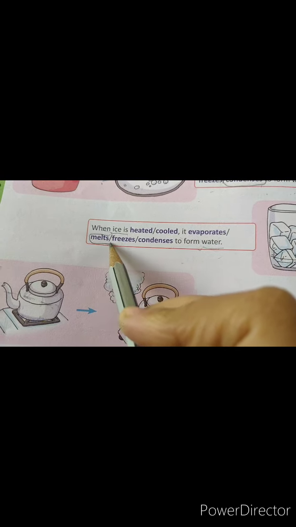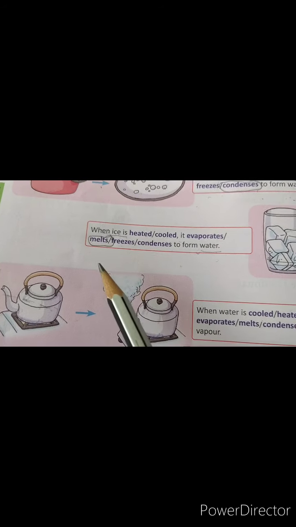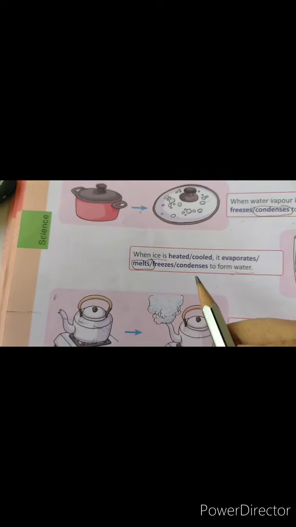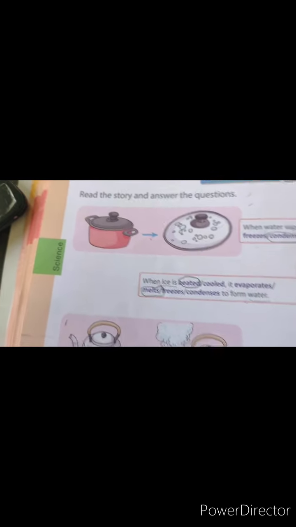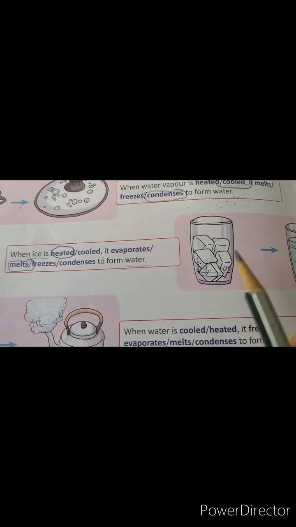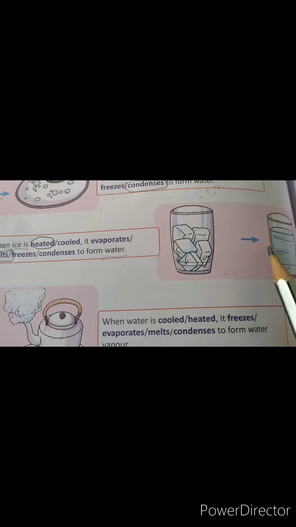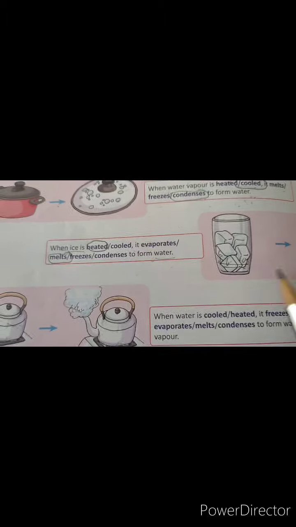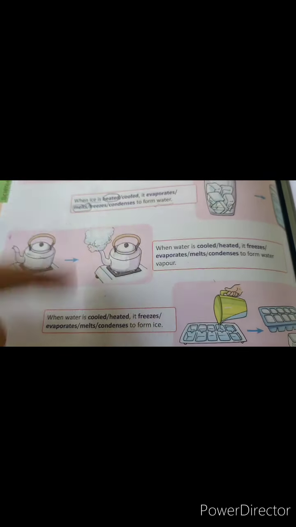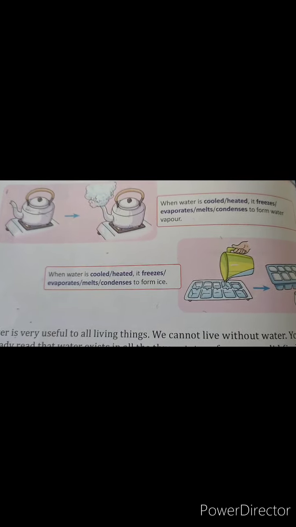So melting is the answer. For melting the ice we have to heat or cool. Exactly, we have to heat it. So heated and melt is the correct answer. See, ice is converted into water after melting, right? Likewise, complete the whole exercise by yourself.